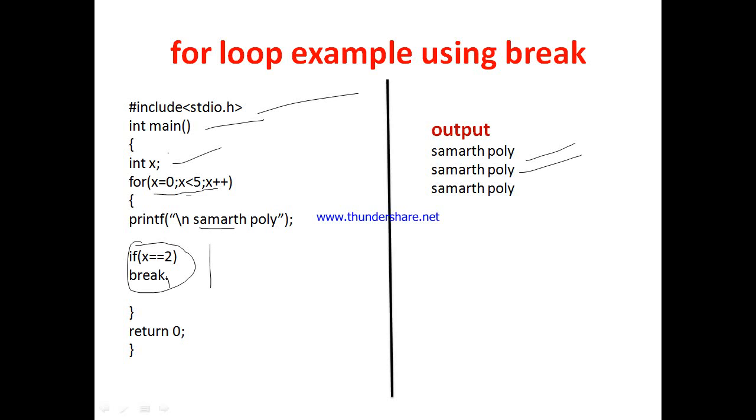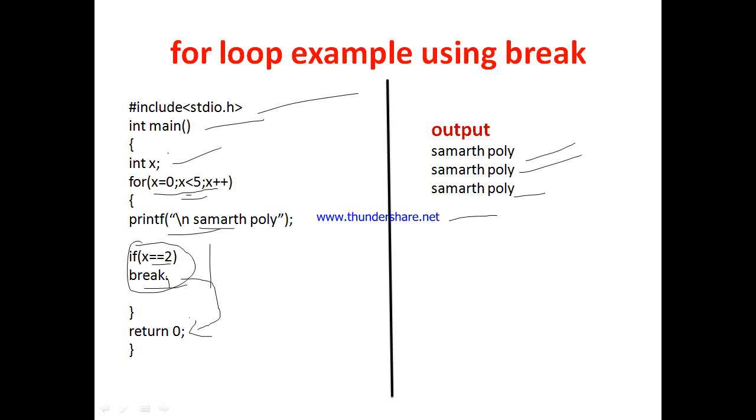Now x plus plus, x becomes 2. 2 is less than 5, again the condition is true, and again printf Samartha Poly is executed. But now here, 2 is equal to 2. For this condition it becomes true. For other values it will not be true, but for x equal to 2 it becomes true, so that this break is encountered, and because of that, directly the statement return 0 is executed and the loop is terminated, so that it is printed only for just 3 times.